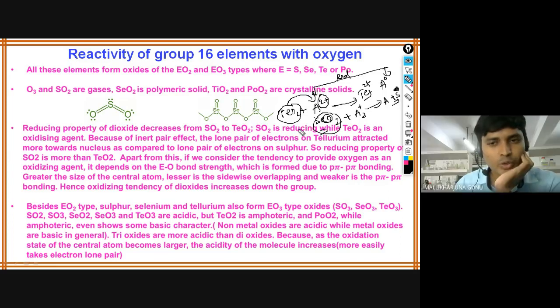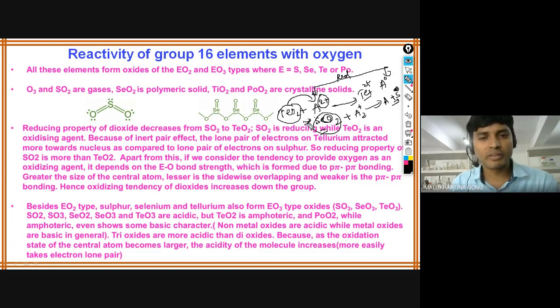So which one is the good reducing agent? SO2 is the good reducing agent. Here the reduction property is based upon who can give the lone pair of electrons easily. So that's how SO2 is the more reducing agent.